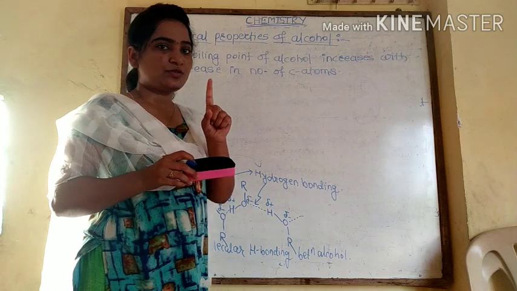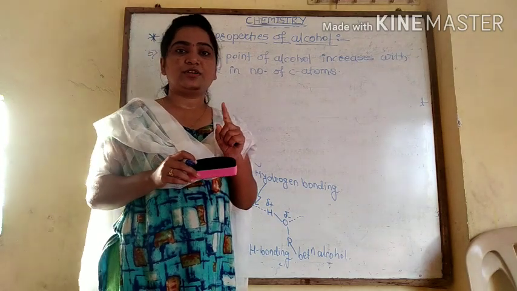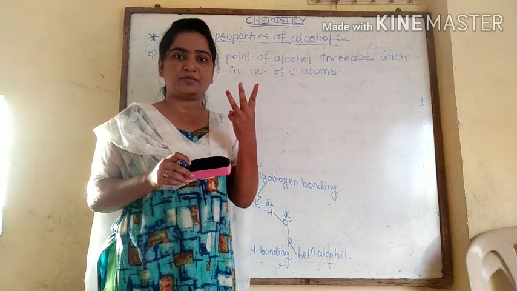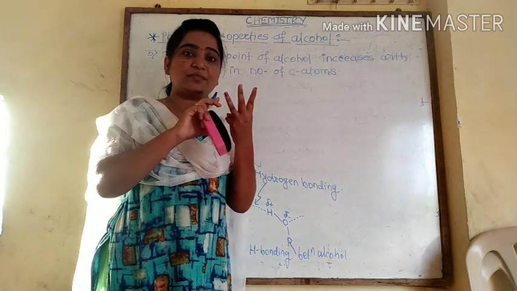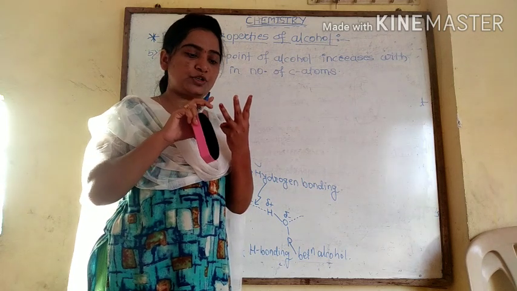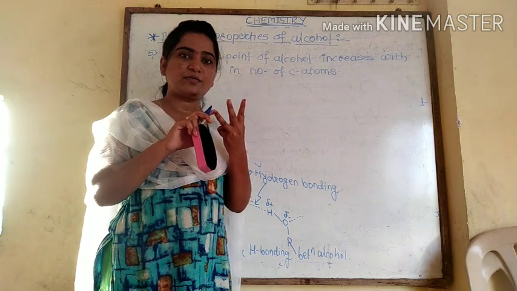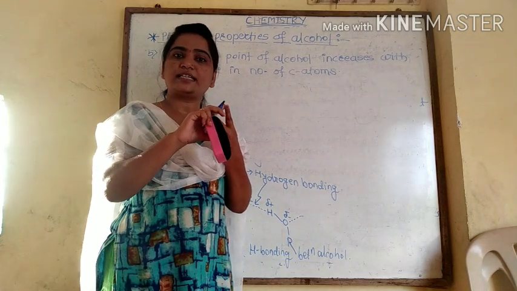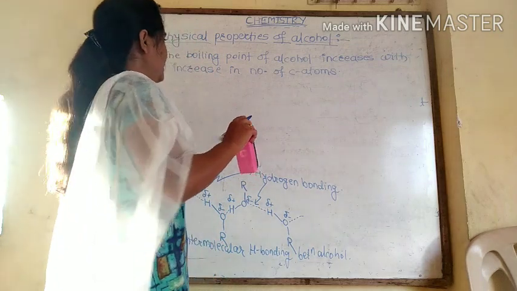Because methanol contains only one carbon atom. Ethanol consists of 2 carbon atoms. Propanol consists of 3 carbon atoms. So ज्याच्यामध्ये कार्बन ॲटम जास्त आहे म्हणजे तो अल्कोहोल, दॅट अल्कोहोल हॅव्हिंग द हायर बॉइलिंग पॉइंट. सो प्रोपेनॉल ऑलवेज हॅव्हिंग हायर बॉइलिंग पॉइंट दॅन इथेनॉल, and ethanol has a higher boiling point than the methanol. Okay. Next property,